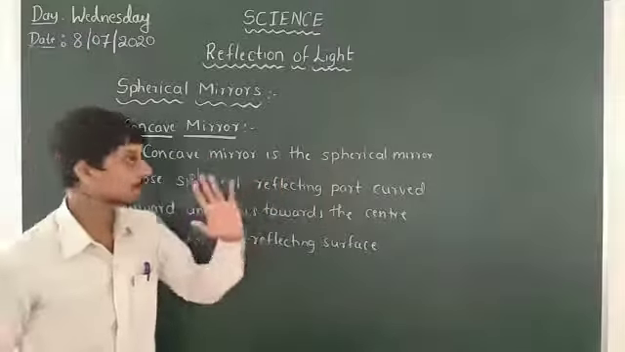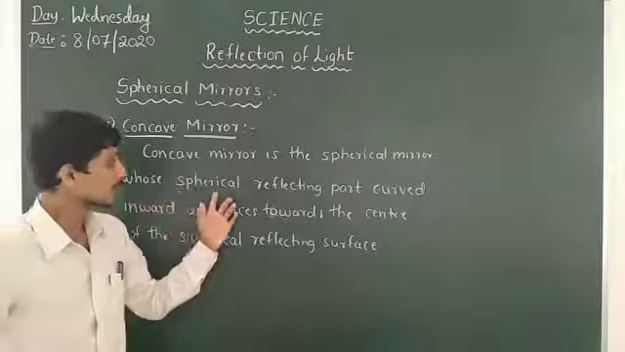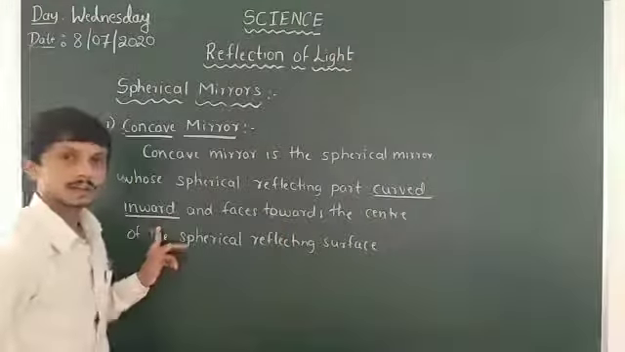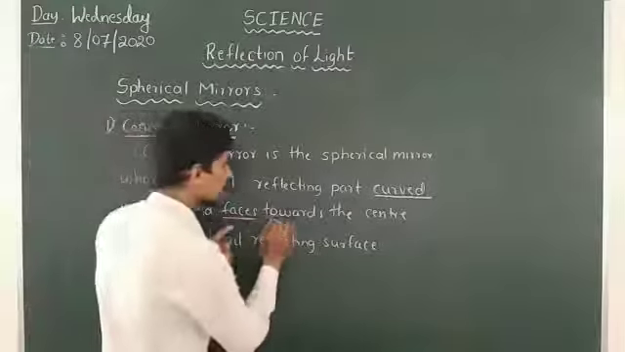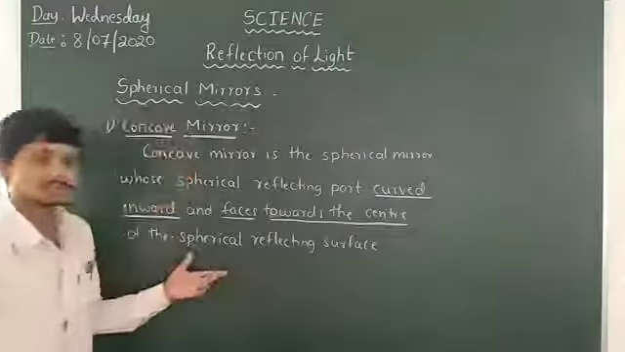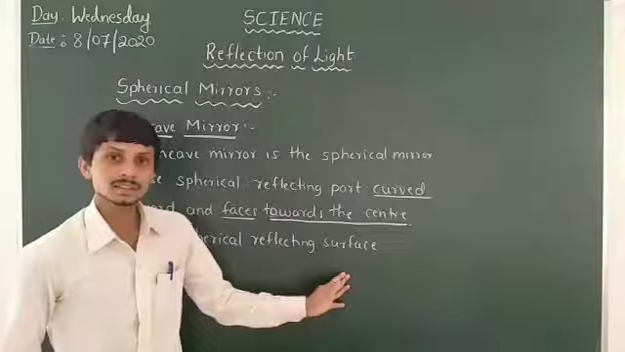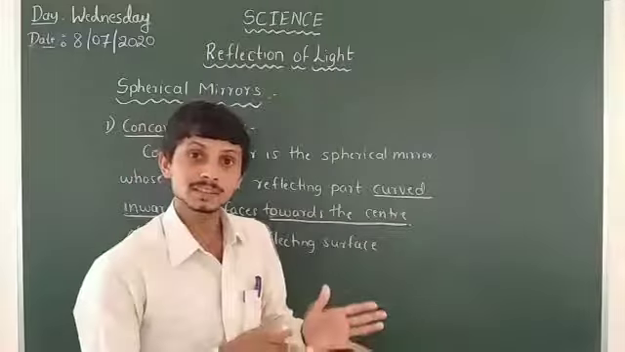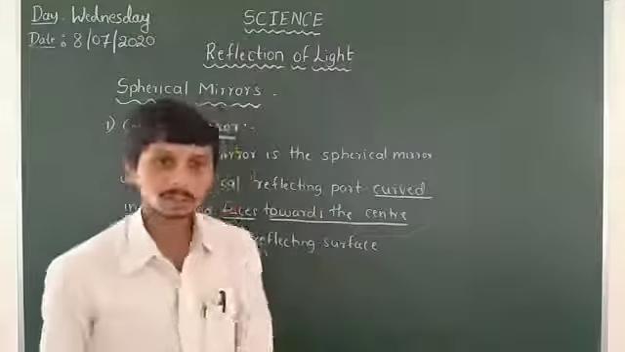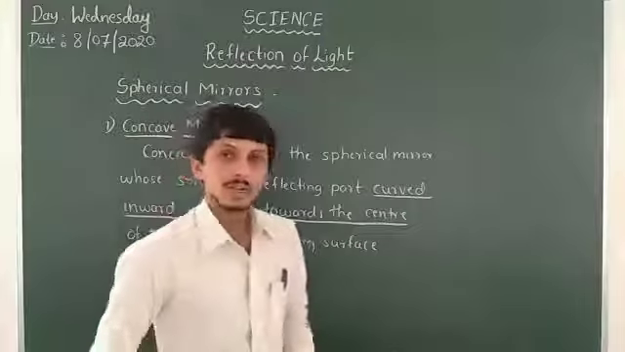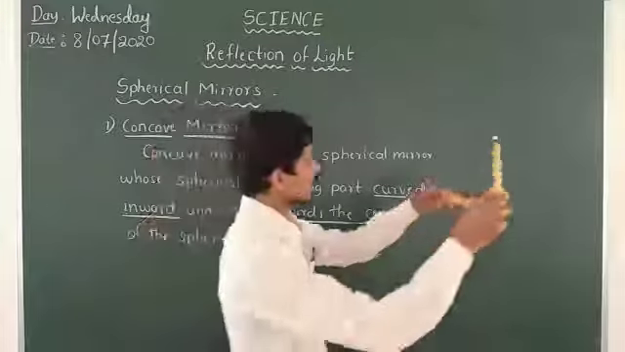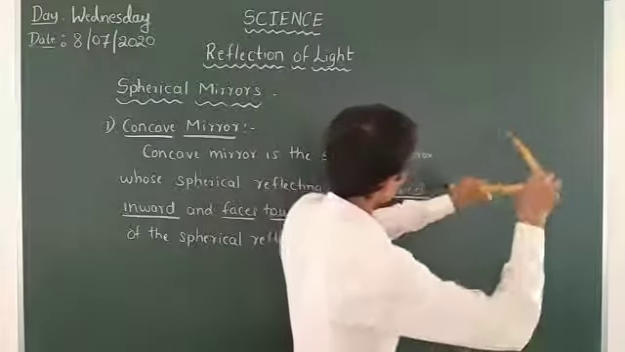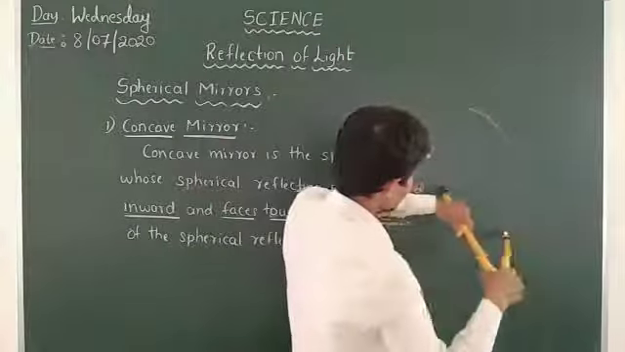It's a spherical mirror whose spherical reflecting part is curved inward and faces towards the center of the spherical reflecting surface. So here the reflecting surface is curved inward. Likewise, we have to represent it in this diagram, and we have to draw it like this.